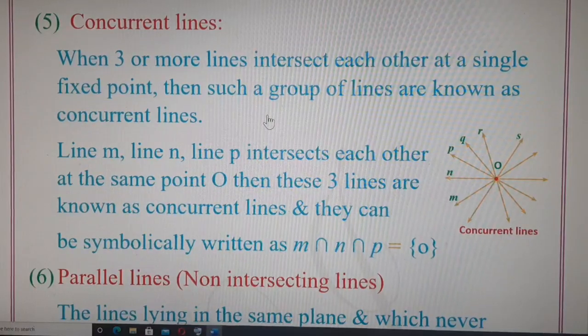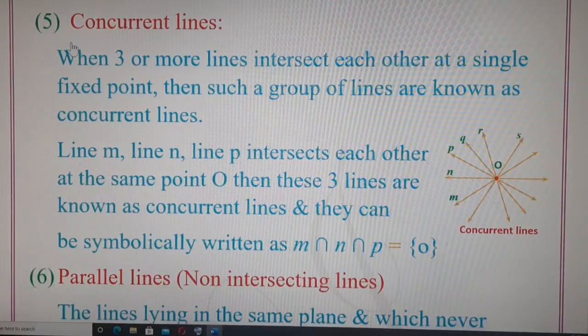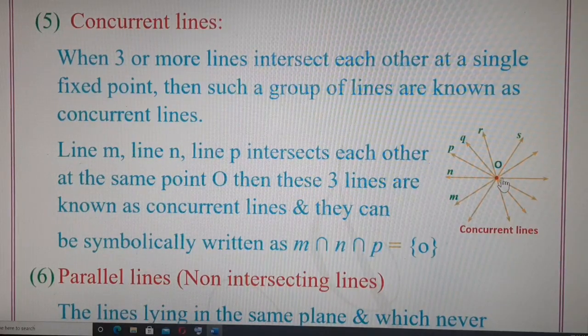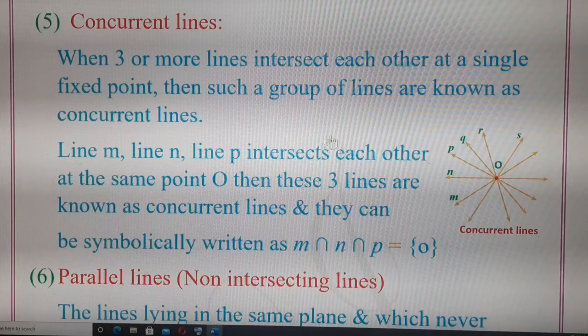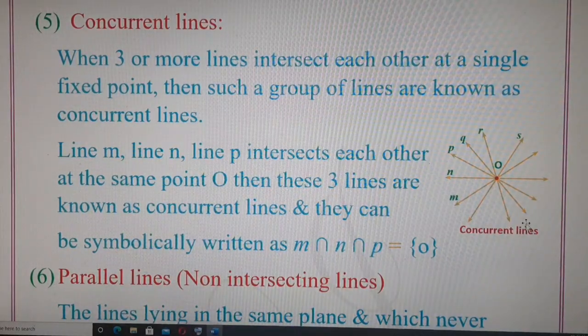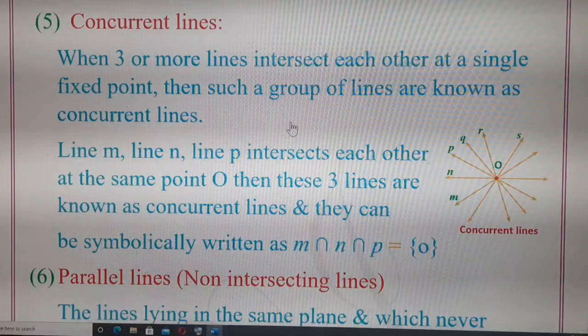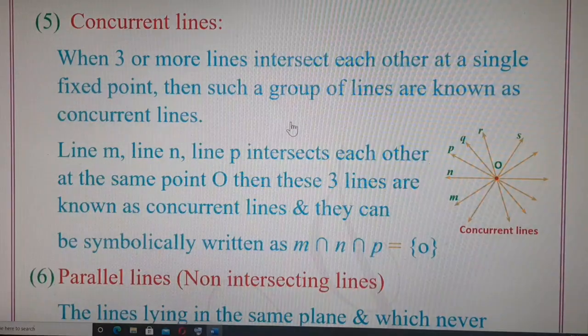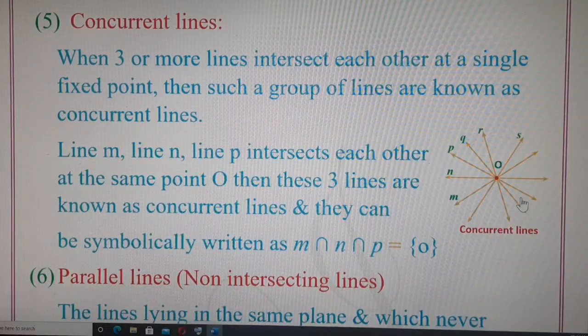Let's go to the next topic, that is number 5, type of line. The fifth type of line is concurrent lines. Now, what is the meaning of concurrent lines? It is just similar to intersecting lines. Normally in intersecting lines, if two lines intersect at a single point, then we call them intersecting lines. Concurrent lines are also known as intersecting lines.